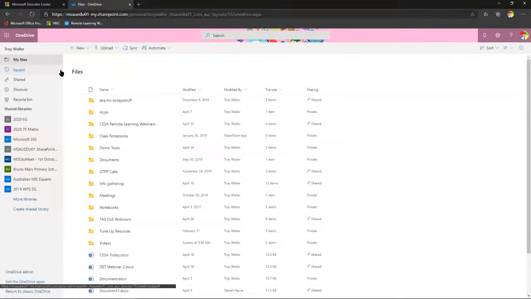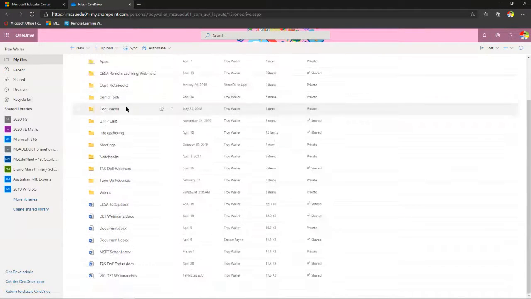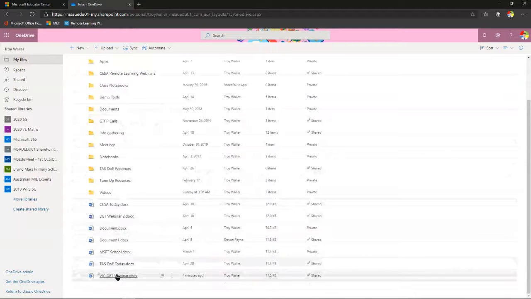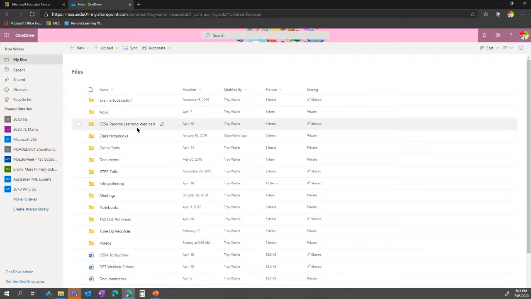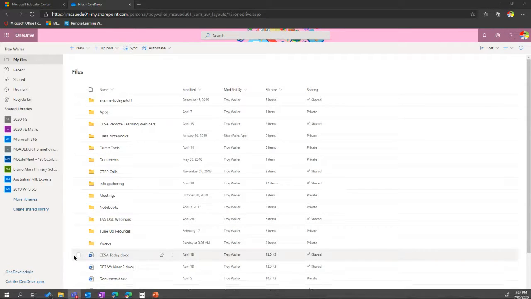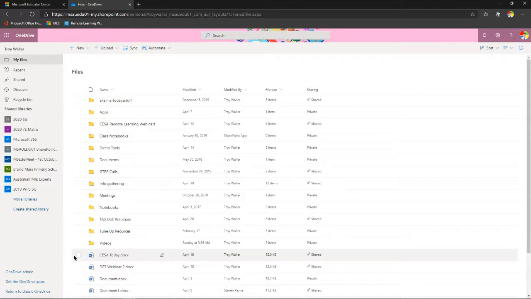Okay, now have a look here. I've got some folders and I've got some files. Just like if I was in Finder on my Mac, or if I was in File Explorer or File Manager on my PC, I've got my folders, and inside those folders I could have files and folders, etc. It's like my little personal document space, but living in the cloud.